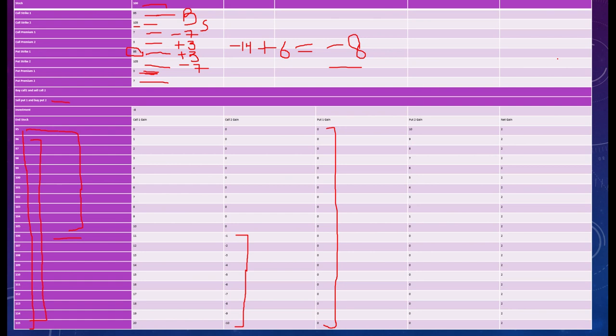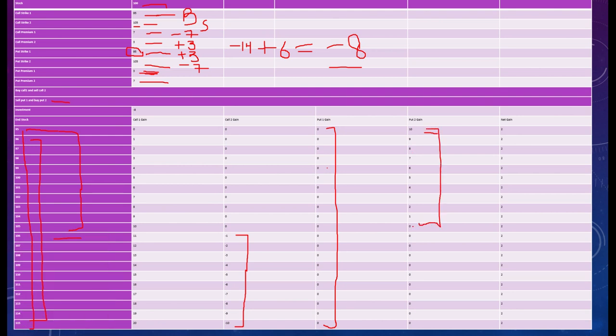So here I am at a profit of 10 rupees, because if I exercise my put and sell at 105, with market price 95, I am at a profit of 10 rupees. So till market hits the price 105, I am at a profit. So 10, 9 and so on, right? So till here I am at profit.